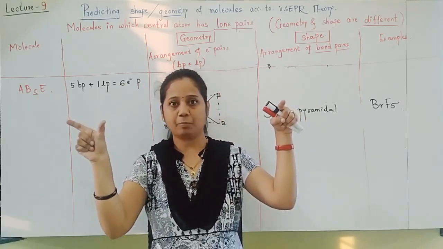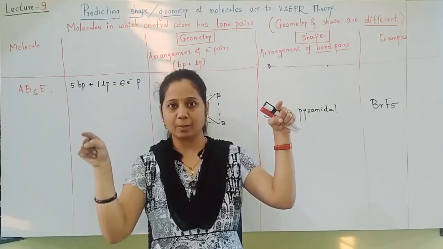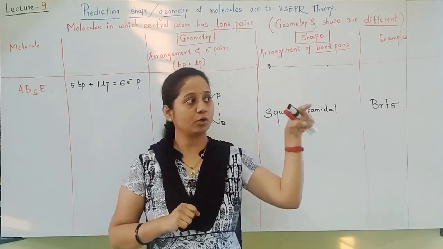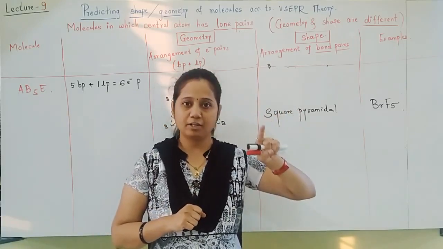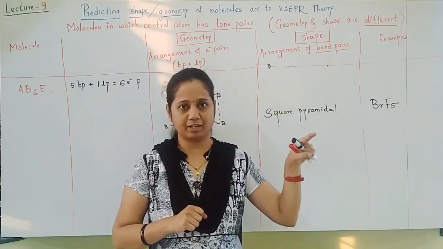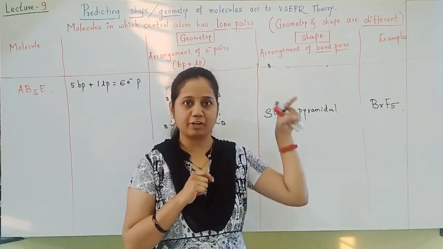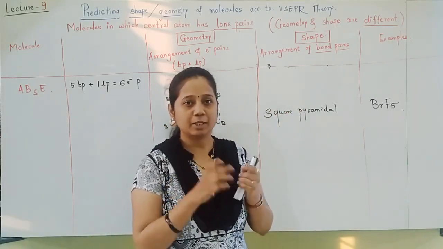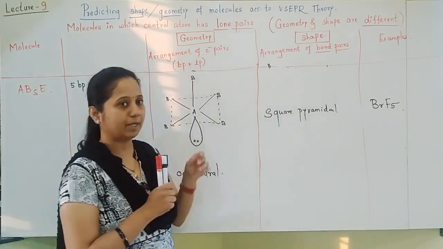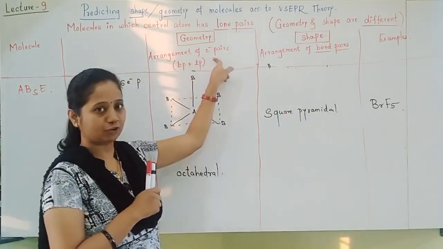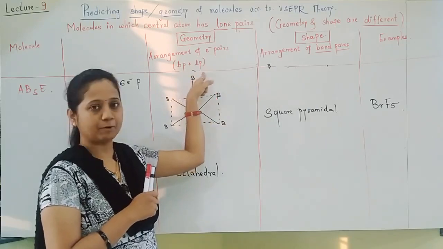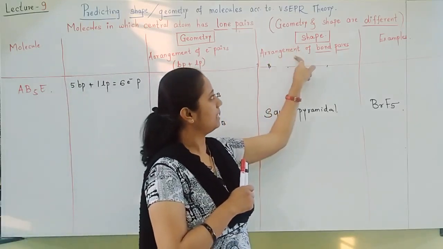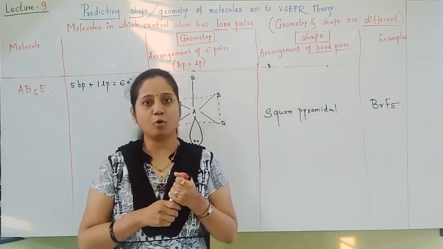Molecules without lone pairs, for them geometry and shape will be the same. Molecules with lone pairs have different geometry and different shape. What is the difference between geometry and shape of molecules? In geometry, the arrangement of both types of electron pairs will be there, and in shape, there is the arrangement of only bond pairs.